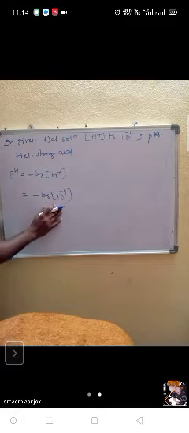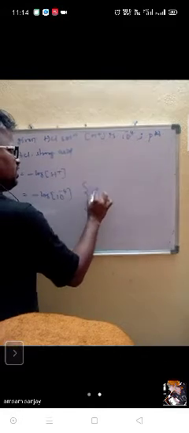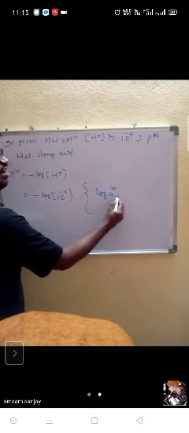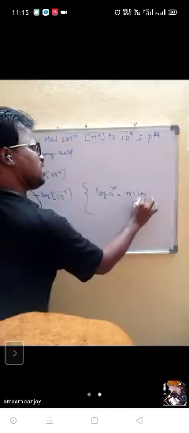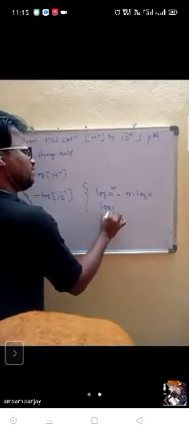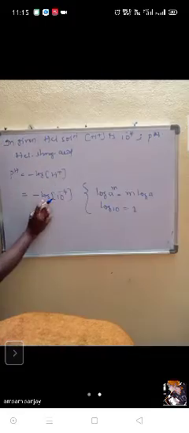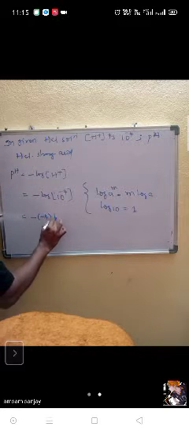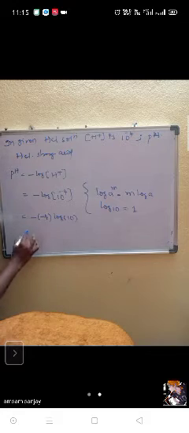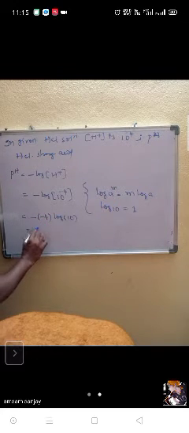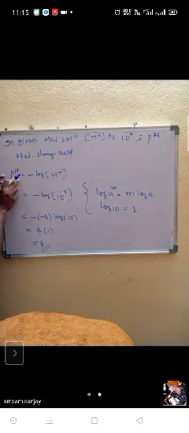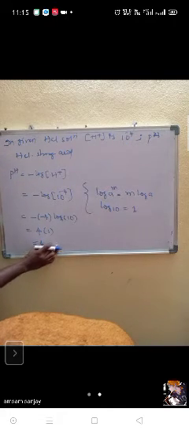Sir, here you can remember the formula: log a to the power of m is equal to m log a, I can write it. But log 10 value is equal to 1. See, log a to the power of m means minus is minus, this will come to the front as 4 log 10. It means what will happen? Minus of minus is plus 4 into log 10, which is 1. Then it will become 4. It means pH for concentration of H plus 10 power of minus 4 is 4.